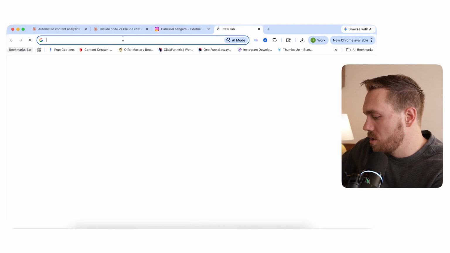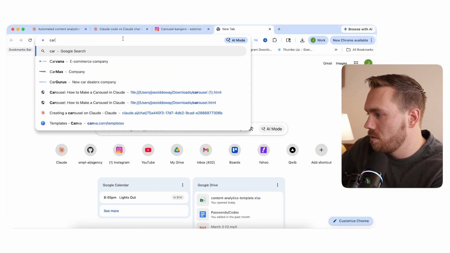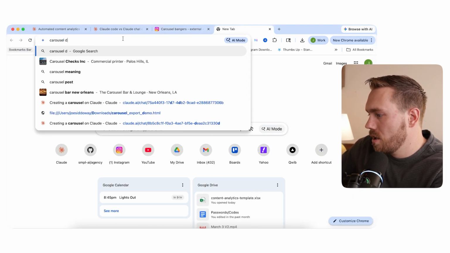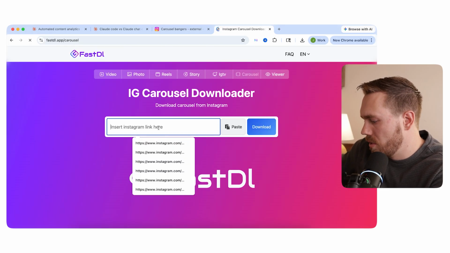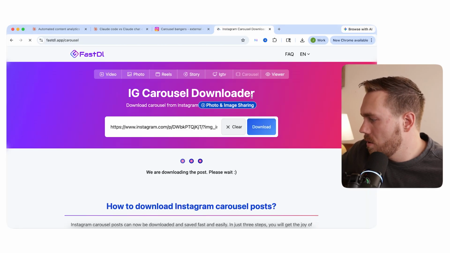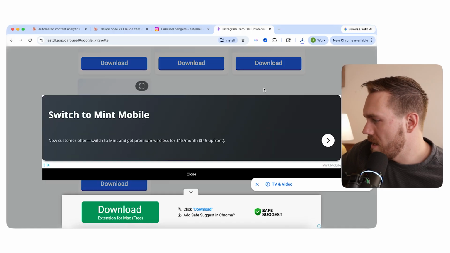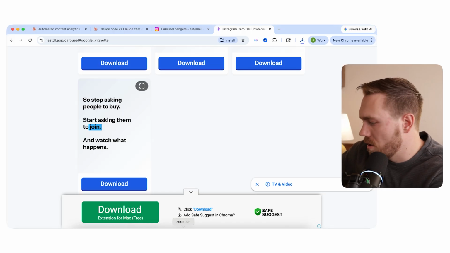And so here's what I'm going to do. To improve this, I'm going to download this carousel, upload it to my Claude chat and say, hey, here's some examples. I want to change our visuals to match this. So let's go do that. I'll show you. So a way you can do this is carousel downloader. Put the link, download. I'm going to download first, middle, and end.